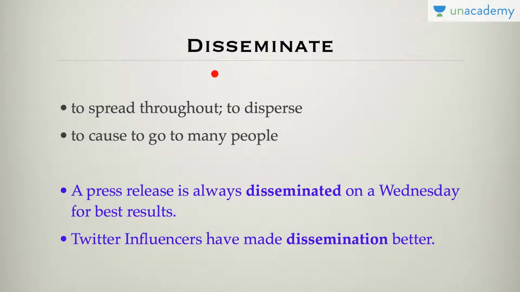Disseminate. So, whenever you think about disseminate, think about dissemination of information, which is spreading the information, or to spread something throughout, or to disperse, which is to cause to go to many people. For example, these days, Twitter influencers have made dissemination of information better, or a press release is always disseminated on a Wednesday for better results. So, dissemination is to disperse or to cause to go to many people. Usually, this word is used in PR firms a lot.